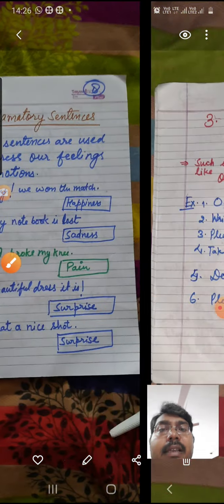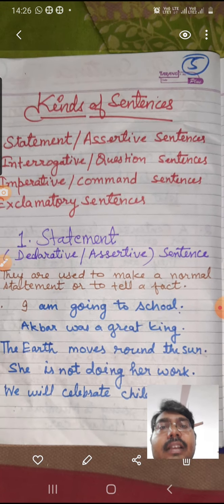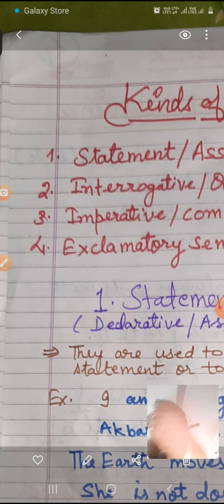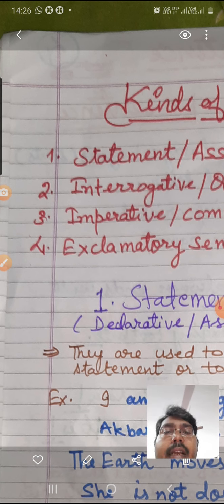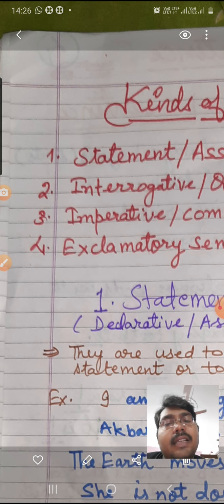So for that purpose, you need to learn the spellings of these kinds of sentences. These spellings are a must to learn: statement, interrogative, imperative, exclamatory. You must learn them, because most of the time students identify correctly but write the wrong spelling, and for that their marks are deducted. So you must learn these spellings.